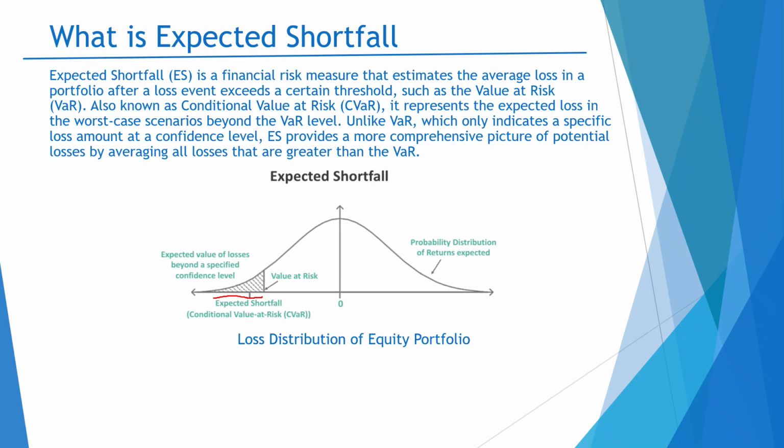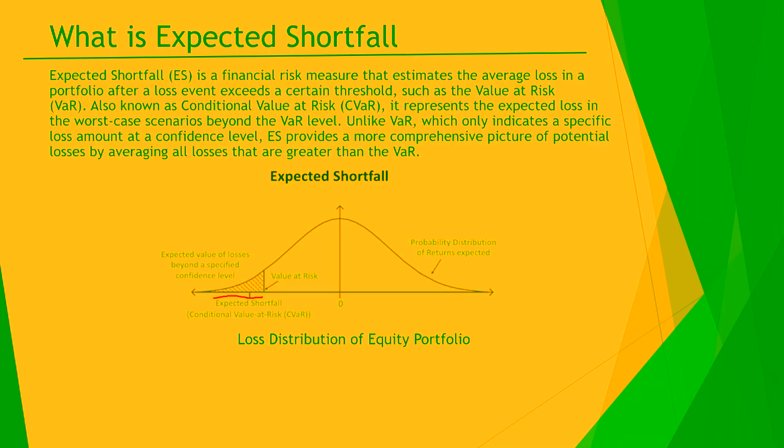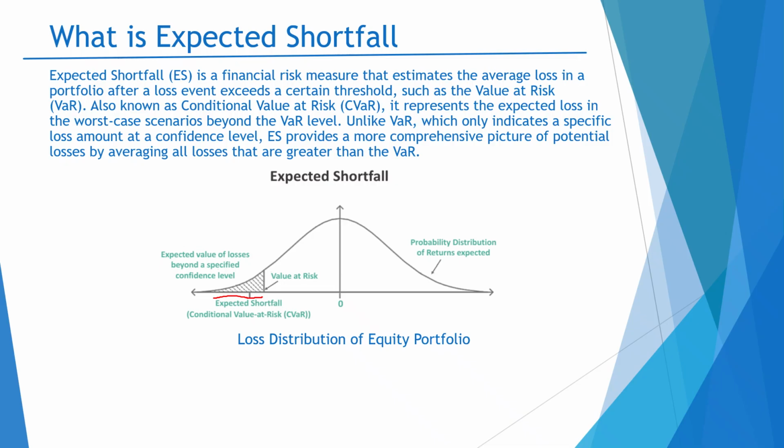In the tail, we have losses which have very high severity, although the probability of the losses is very low. So in the expected shortfall, we are accounting for all the tail losses in calculating the metric.